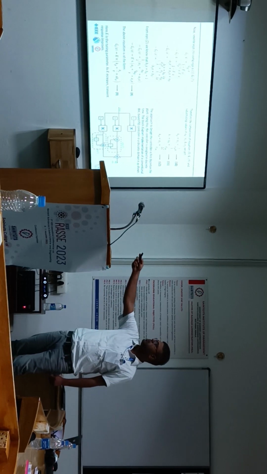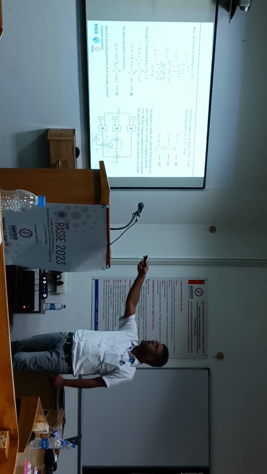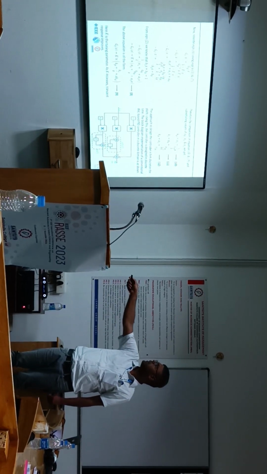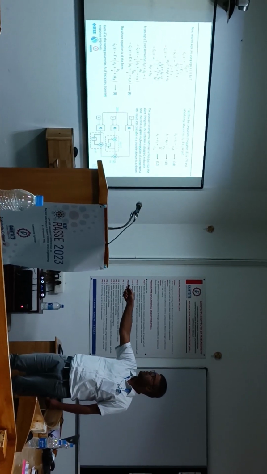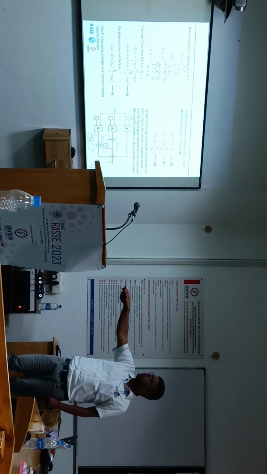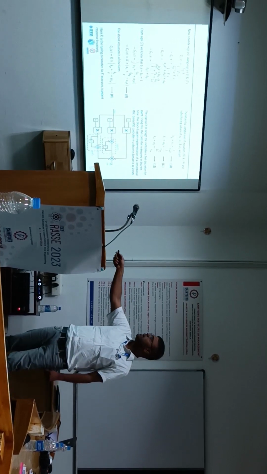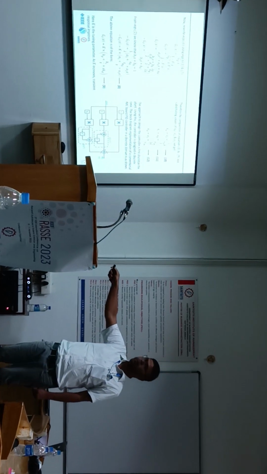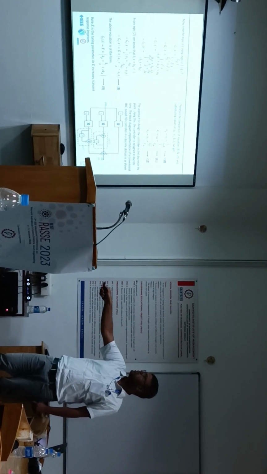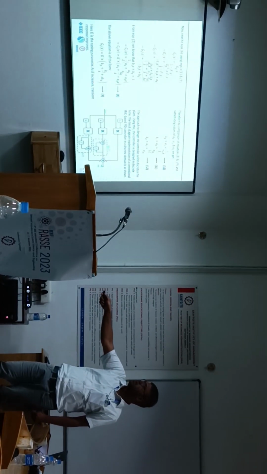So this is the expression in the previous slide, GC of S. In that I have substituted the value of GQ. Then I have substituted the value of F of S. And in the previous slide we have already obtained B1 S plus B0 equal to 1. So after simple algebraic manipulation, this is the final expression we will be getting, GC of S.